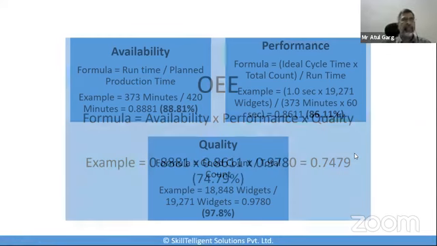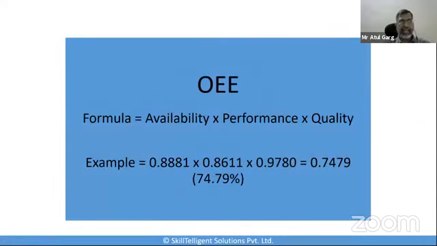If I now take the availability multiplied by performance multiplied by quality, I've not taken the percentages here, I've taken the actual figures and then taken the percentage out of it. 88.8 multiplied by 86.1 multiplied by 97.8 fundamentally gives me an OEE of 74.8%, or 74.79% to be precise.